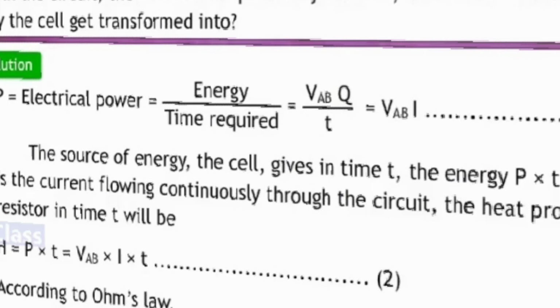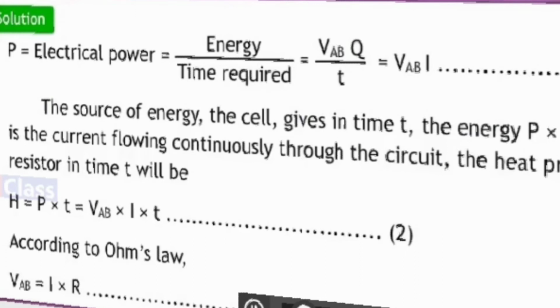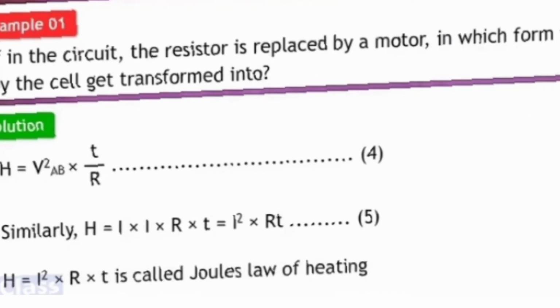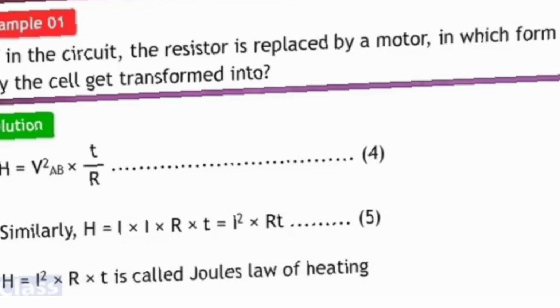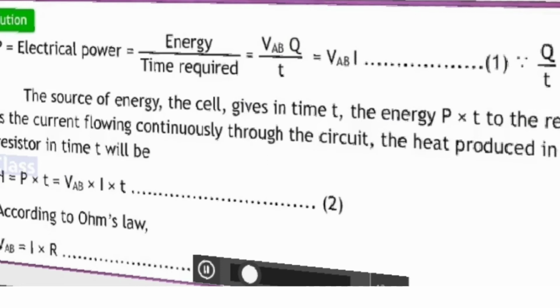Now again observe this. We are going to transform this formula into various forms. What is it according to Ohm's law? V is equal to IR. I'll write here only. Yeah, observe.